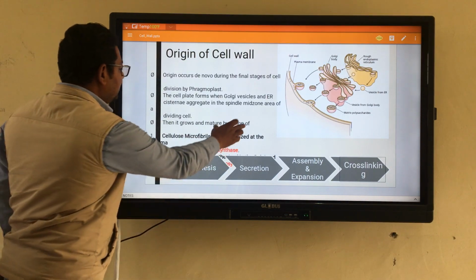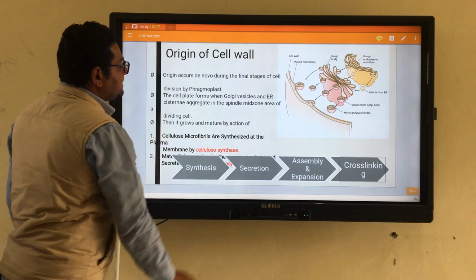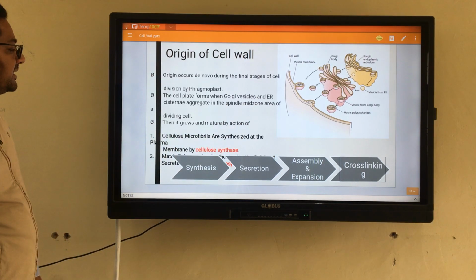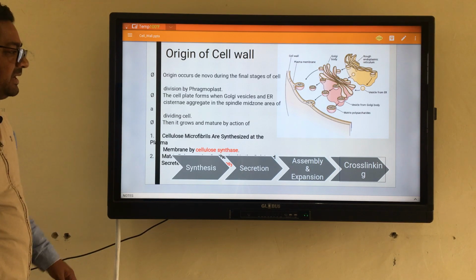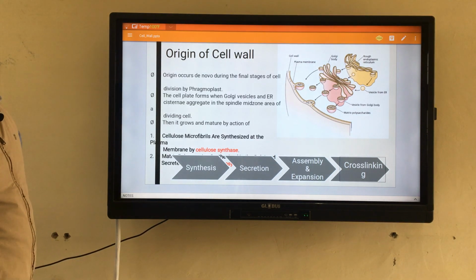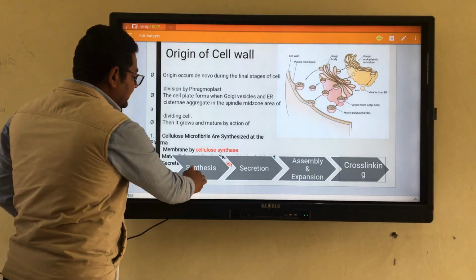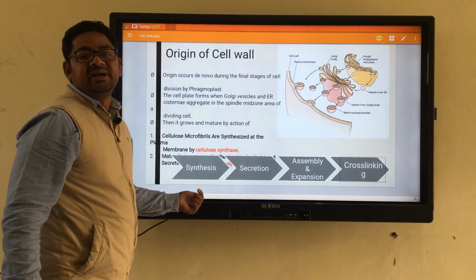If you are talking about the origin of the cell wall, we can see that the origin of the cell wall involves four main processes. The first of all is synthesis of the material.